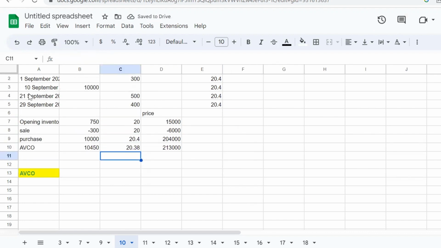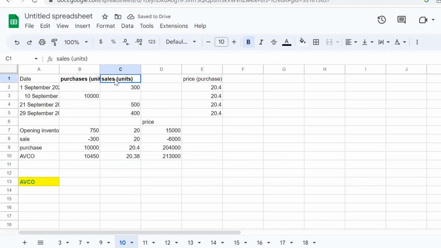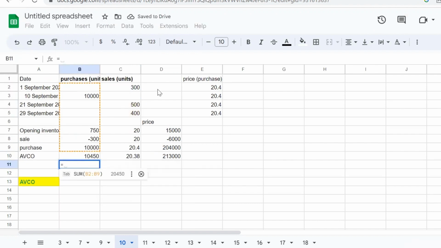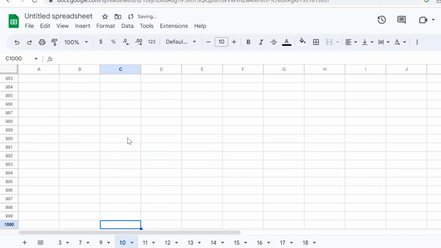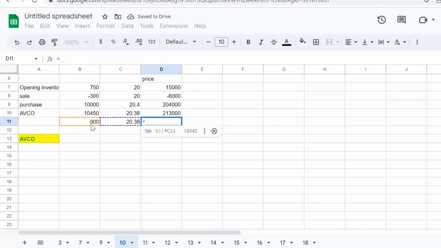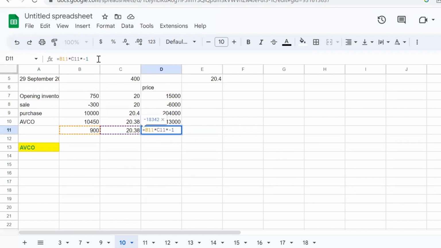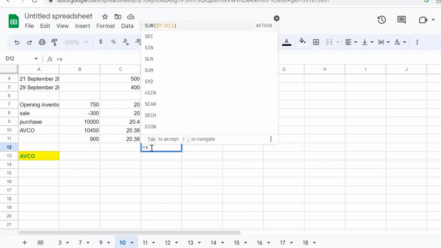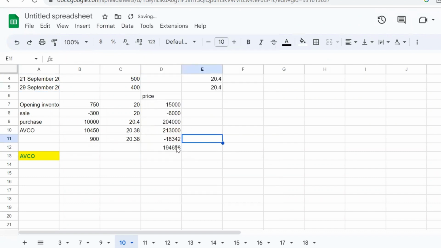Here we also can see that there are sales of this amount of units. Here we multiply this amount by -1 because those were our sales. And if we summarize, we will have this amount. This would be our answer.